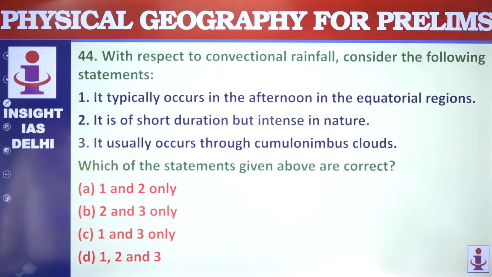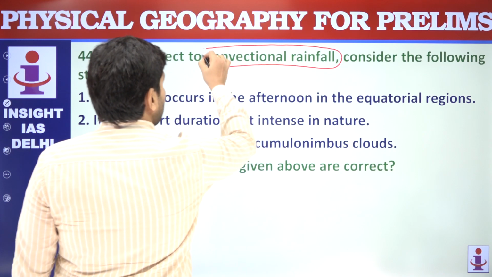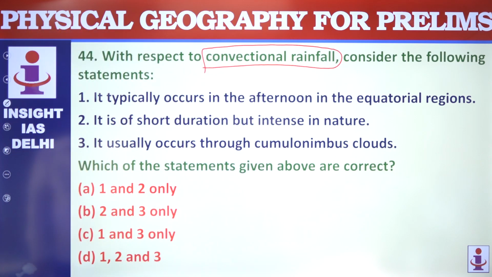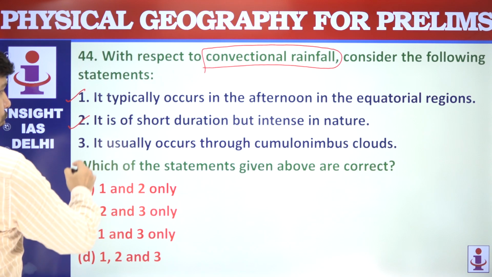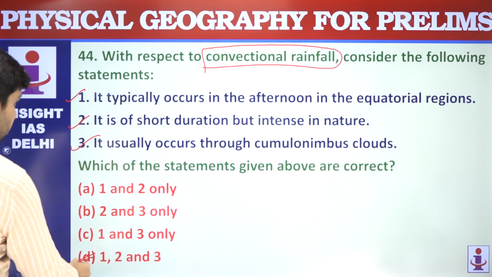Then we have 3, convectional rainfall. It typically occurs in the afternoon in the equatorial regions. This is correct. It is of short duration but intense. It usually occurs through cumulonimbus clouds. So all the 3 are correct.